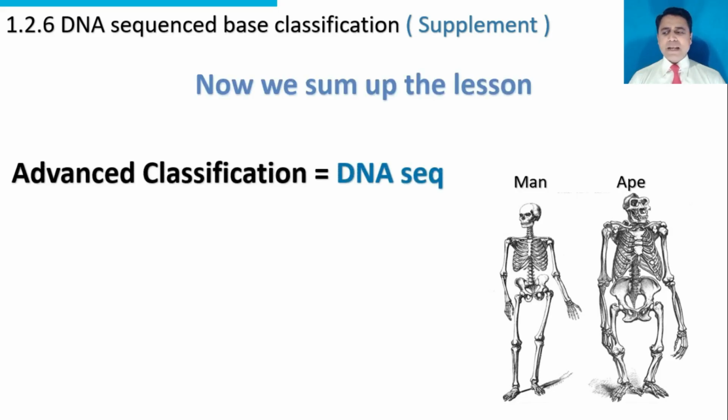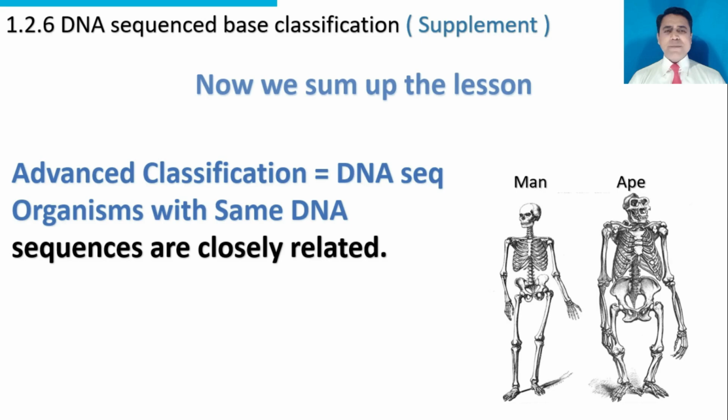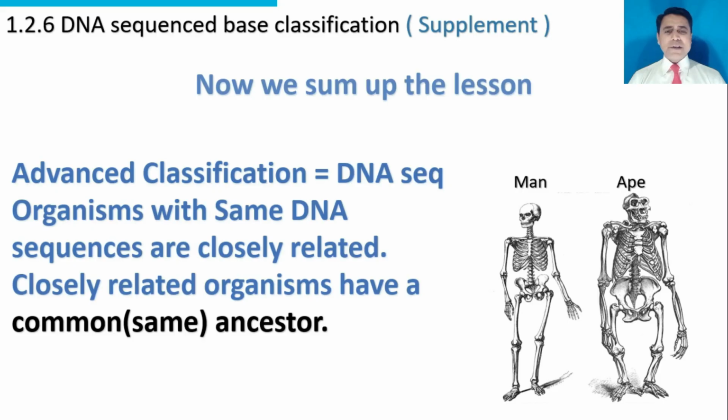Now we sum up the lesson. Advanced classification is based on DNA sequence. Organisms with the same DNA sequences are closely related. Closely related organisms have a common ancestor.